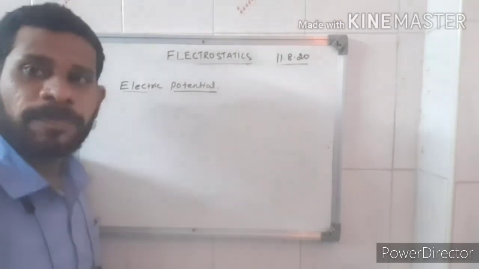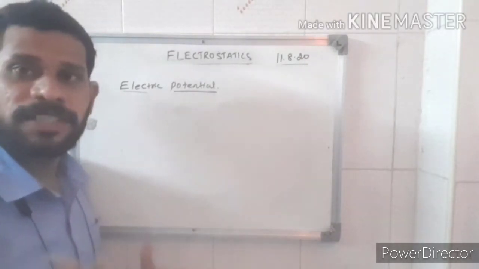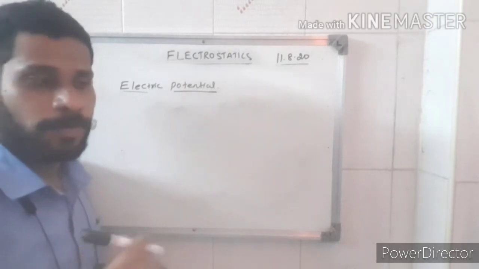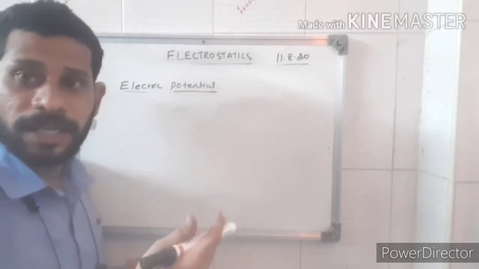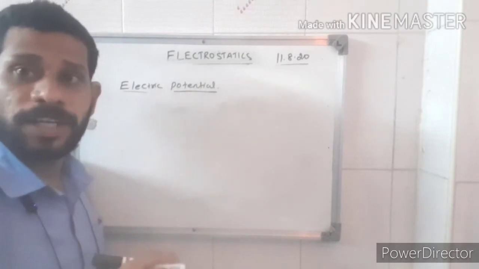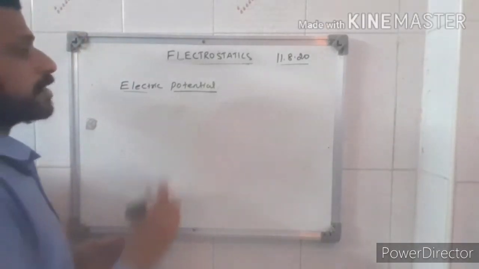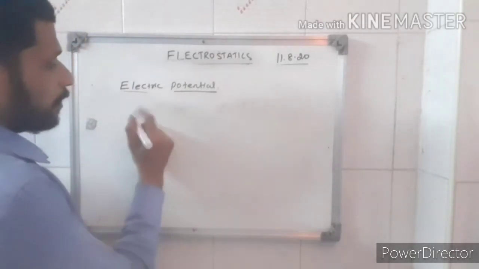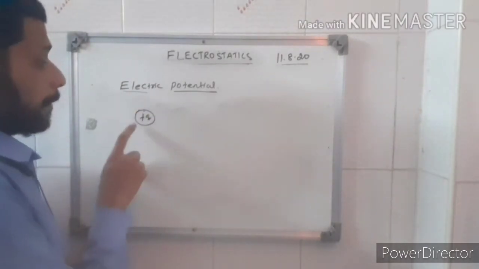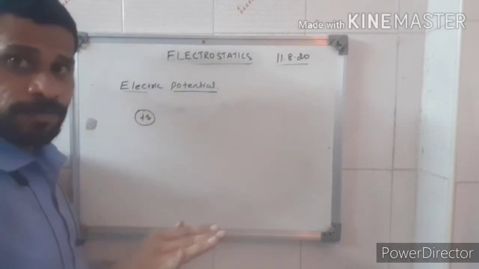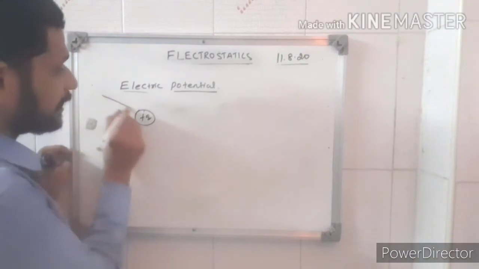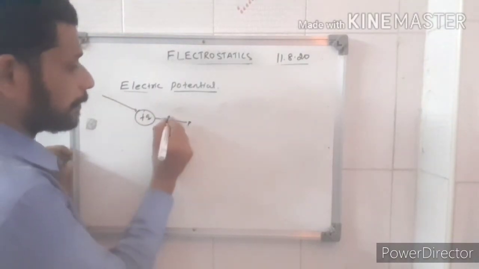Okay, the next one is electric potential. What is a potential? Before that, tell me what is a potential. If you want to do some work, you need some potential, right? If you want to pick up the pen, you have to do some work. For that work you need some potential. So same thing, the electric potential is nothing but, if you have the positive charge, by using an external force you have to do some work to bring the positive charge from infinite distance to the particular point P.